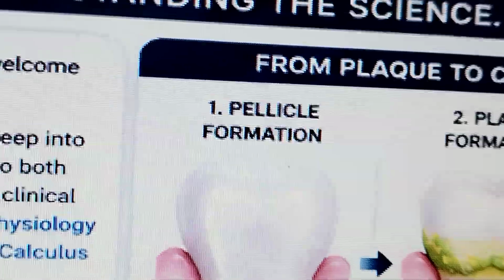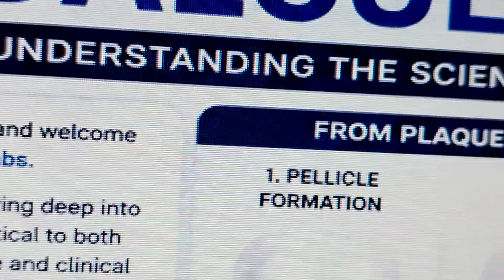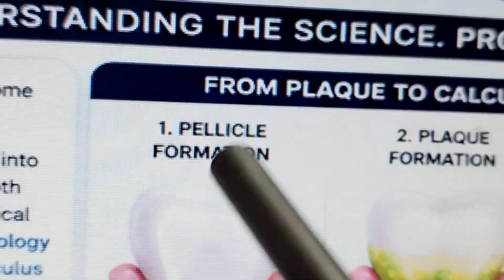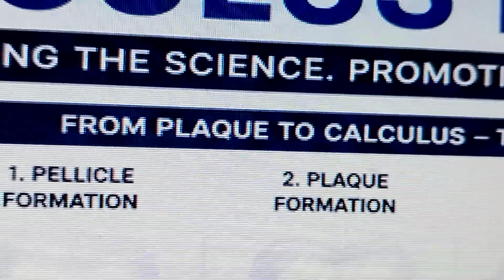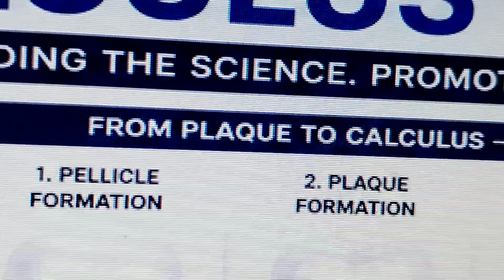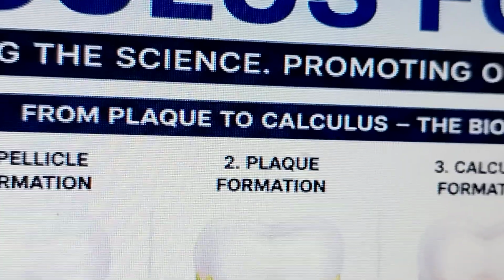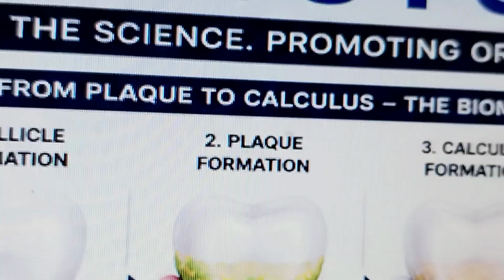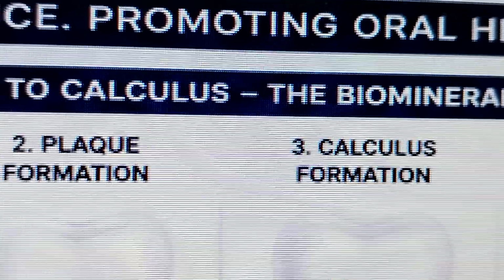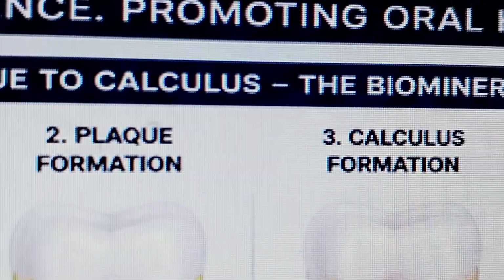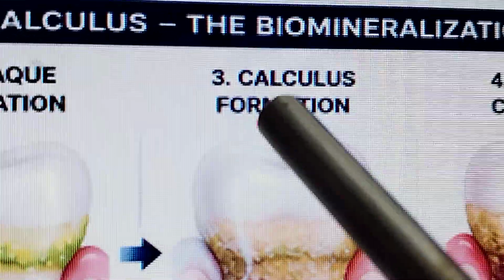The pellicle is a salivary protein coat on the tooth surface that forms within minutes. What is plaque? Bacteria in your mouth adhere to the pellicle, multiply and form a biofilm that is called plaque. Calculus: minerals in the saliva or gingival crevicular fluid precipitate into the plaque. That is the calculus formation.